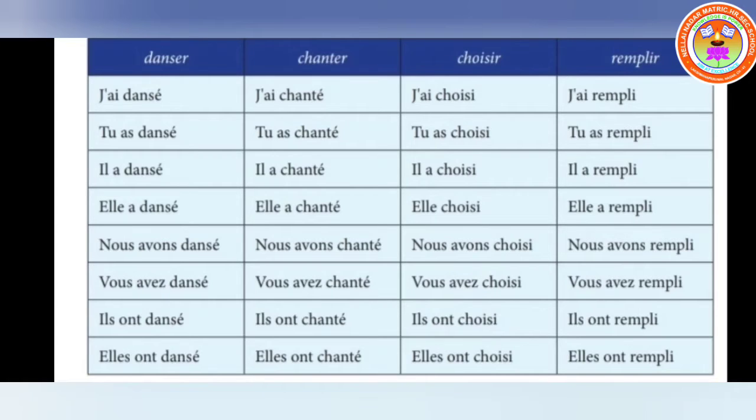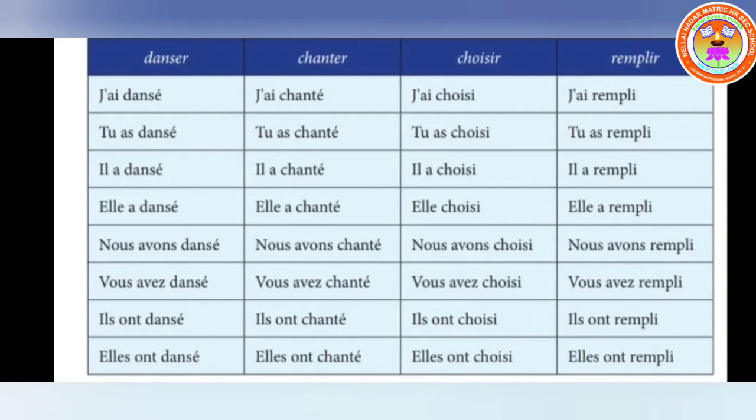So: j'ai dansé, tu as dansé, il a dansé, elle a dansé, nous avons dansé, vous avez dansé, ils ont dansé, or elles ont dansé. That means I have danced, you have danced, he or she has danced, we have danced, you have danced, they have danced. Same thing: j'ai chanté means I have sung, you have sung. So the past participle remains the same everywhere with avoir. You have to remember that carefully.